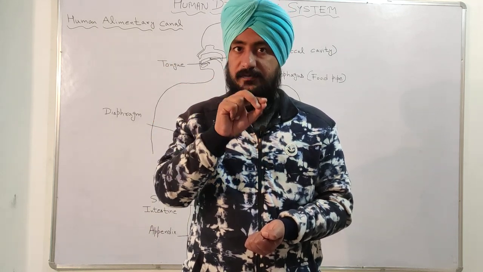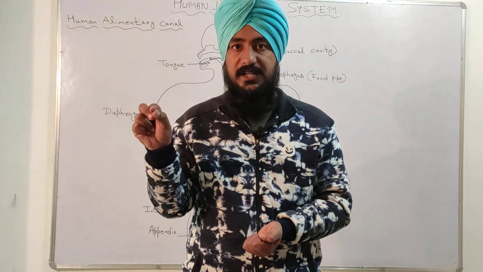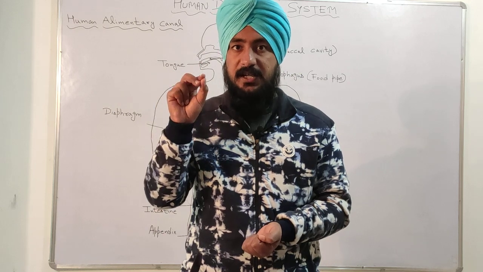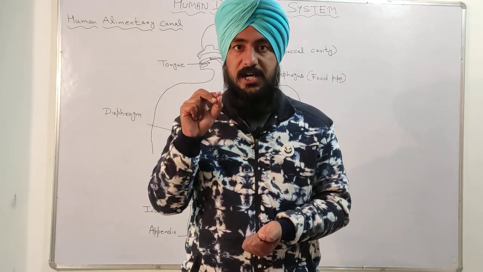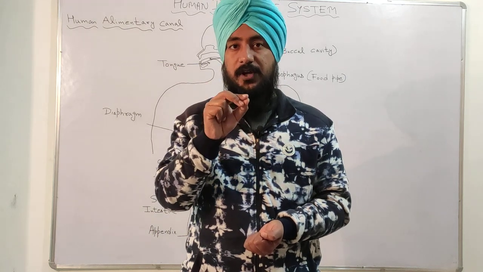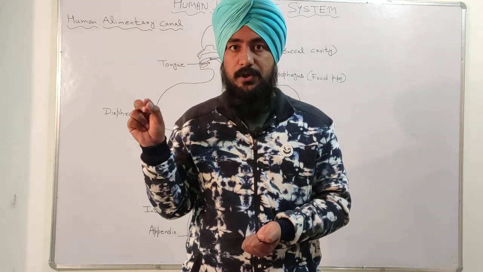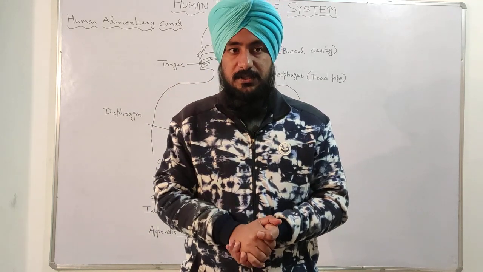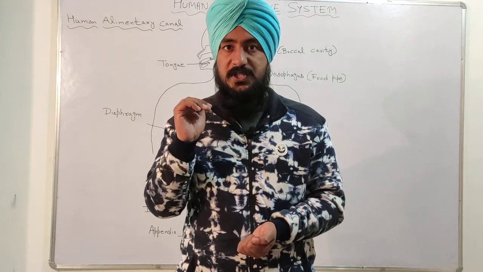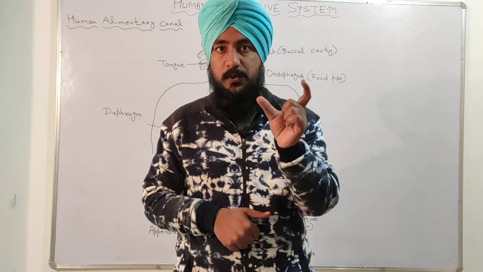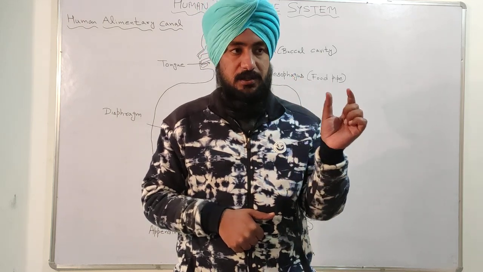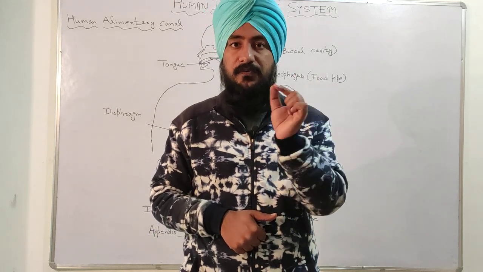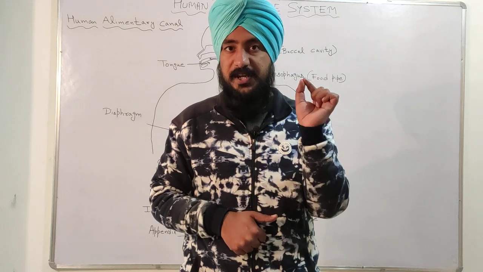And after that, the conversion of protein into amino acid by the trypsin occurs in the pancreas in the alkaline medium. And after that, the third main step is the conversion of fat into fatty acid or glycerol by the lipase, which is present in the pancreas. So these three are the main steps of digestion: conversion of carbohydrate into glucose by the salivary amylase, conversion of protein into amino acid by the pepsin and trypsin, and the conversion of fat into fatty acid or glycerol by the lipase in the pancreas.